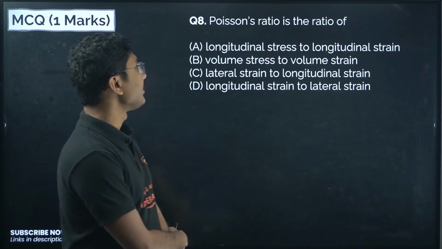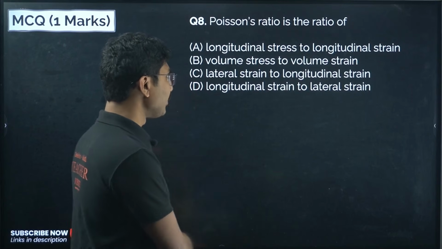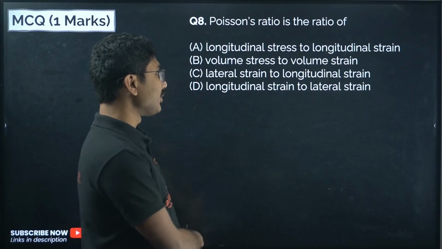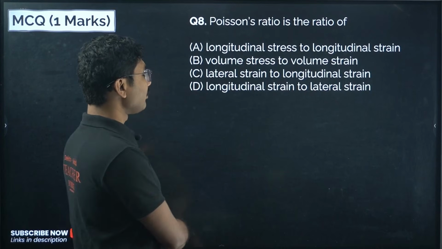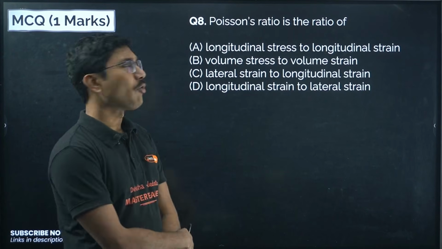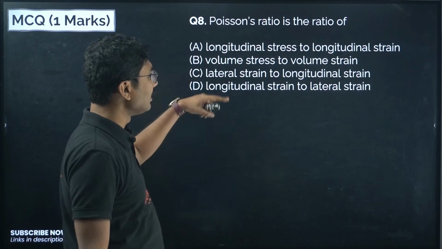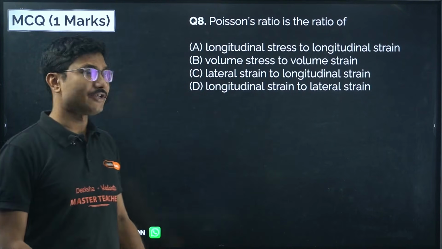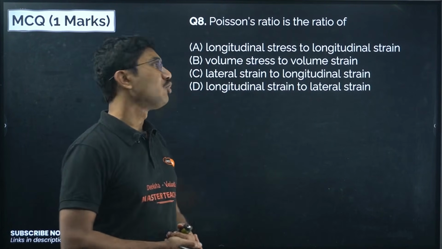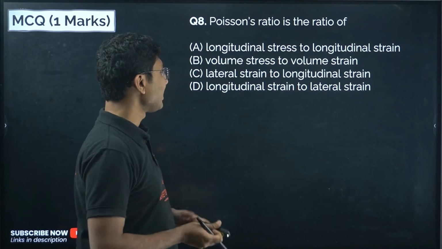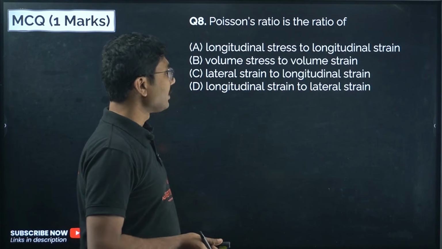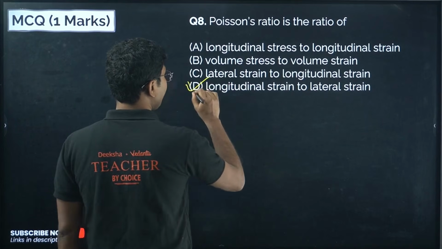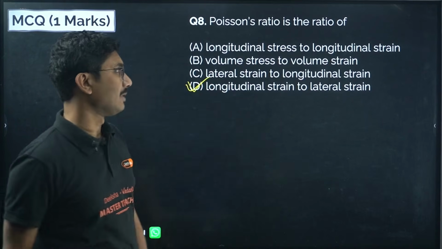Poisson ratio is the ratio of longitudinal stress to longitudinal strain, volume stress to volume strain, lateral strain to longitudinal strain, or longitudinal strain to lateral strain. So Poisson ratio is basically either option C or option D. It is not a stress by strain relation, it is the ratio of two strains. Remember, it is longitudinal and lateral. Longitudinal by lateral is the Poisson ratio, so option D is the correct answer.